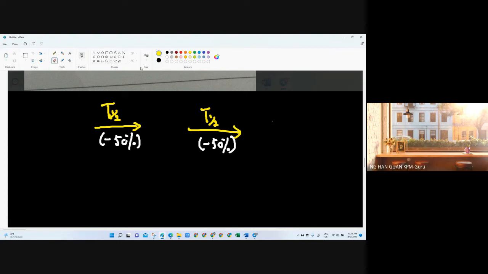Okay, let's say I use original is 1. So after minus 50%, it will be 1 over 2 left. Then 1 over 2 minus 50% again, so you have 1 over 4, because you're going to minus another half. So when you go to another one half-life, it will be 1 over 4 divided by 2 again, so it becomes 1 over 8. So that's what we call timeline. Timeline of the radioactive decay.